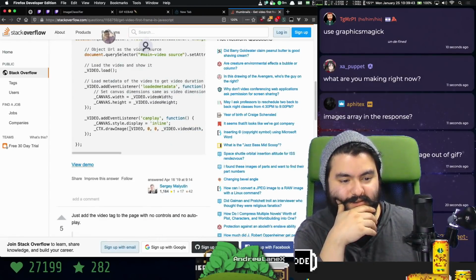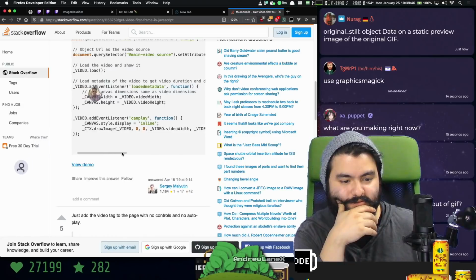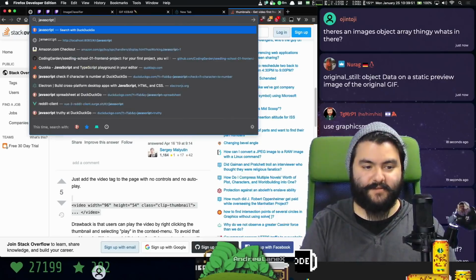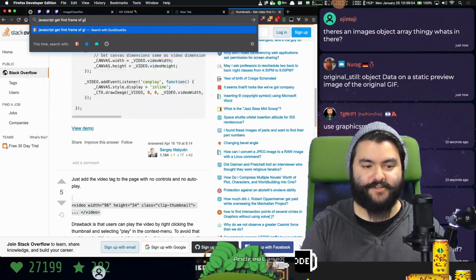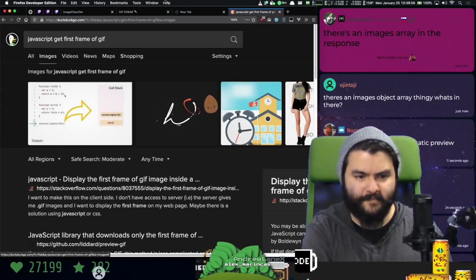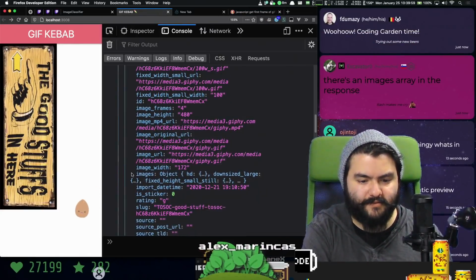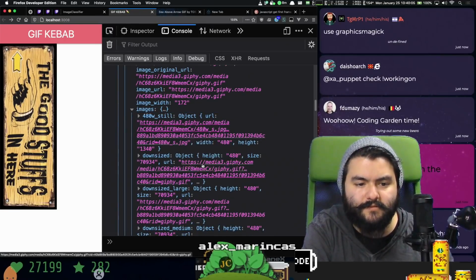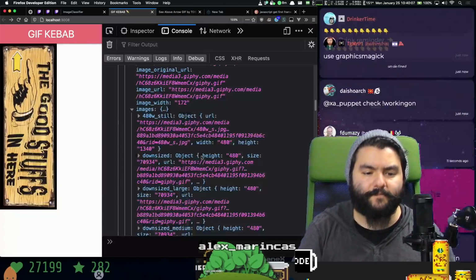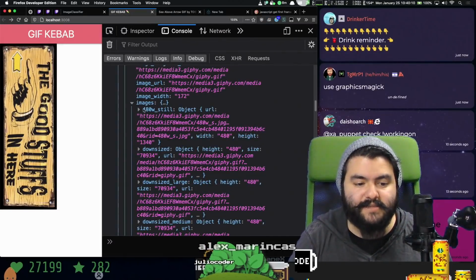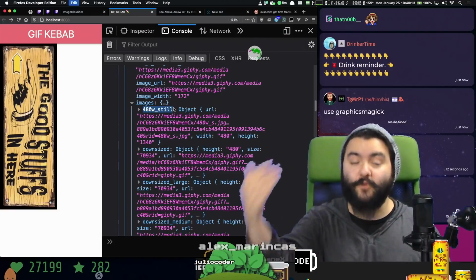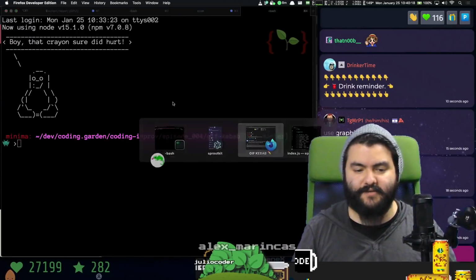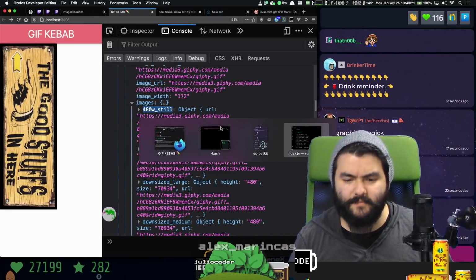Load, inline, draw image. You pass in... Okay. JavaScript get first frame of GIF. What's in the images array? Oh, here's one. 480 still. This could work. This could work. Let's see if the recognition library works with it, and then if it works, we can put this on the page, hide it, only show the GIF, but use this as the detection, and then we don't have to extract out the first frame.